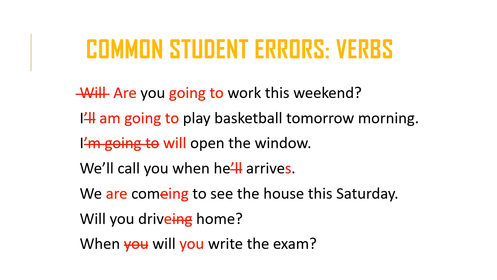In the second sentence, it originally read, I'll play basketball tomorrow morning. So, same as the previous one, this is something that is planned. It's not spontaneous. It's not something that you would just think of on the spot, but it's most likely planned, because this isn't happening right now or in the very near future. It's going to happen tomorrow morning. Okay, so you've planned this out. So therefore, you would use going to. I am going to play basketball tomorrow morning.